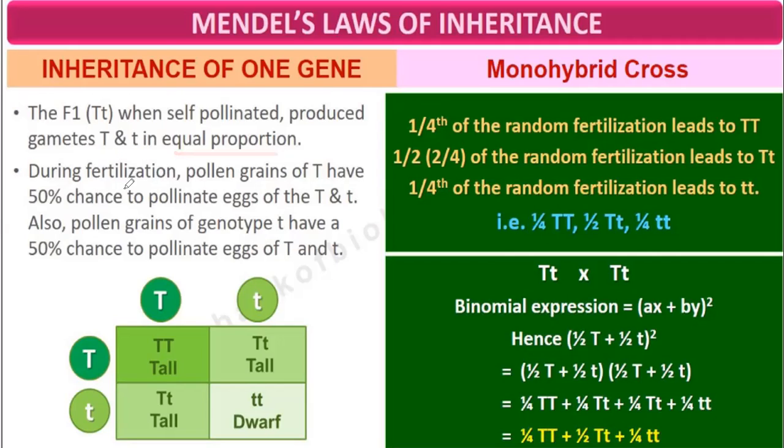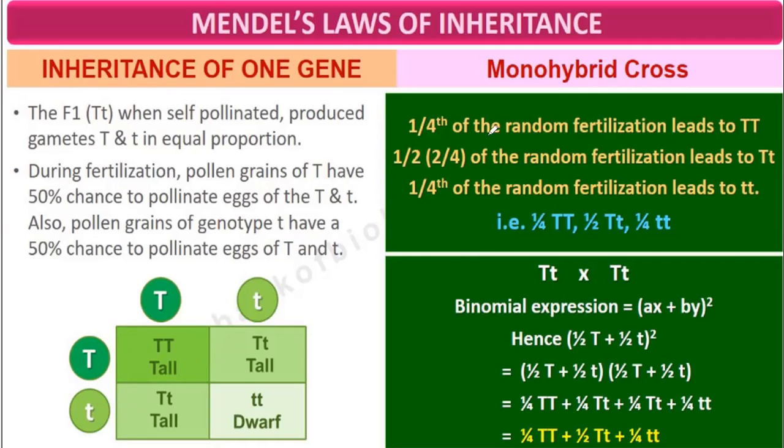During fertilization, a pollen grain of capital T has a 50% chance to fertilize an egg of either capital T or small t. In the same way, a pollen grain of genotype small t has a 50% chance to pollinate an egg of capital T or small t: 50% with capital T and 50% with small t.